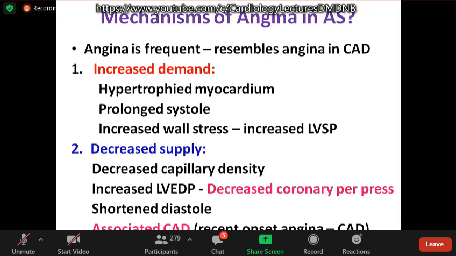On the other hand, there is decreased supply also because there is decreased capillary density. There is hypertrophy, but capillaries don't increase in the density. And increased LV-EDP causes decrease in the coronary perfusion pressure. Coronary perfusion pressure is coronary diastolic pressure minus left ventricular end diastolic pressure. So when the LV end diastolic pressure increases, coronary perfusion pressure decreases, and there is decreased coronary blood flow. Because the systole is prolonged, diastole is shortened, so this also contributes to decreased supply because coronary blood flow occurs mostly during diastole. Associated coronary artery disease should be suspected whenever there is recent onset angina.